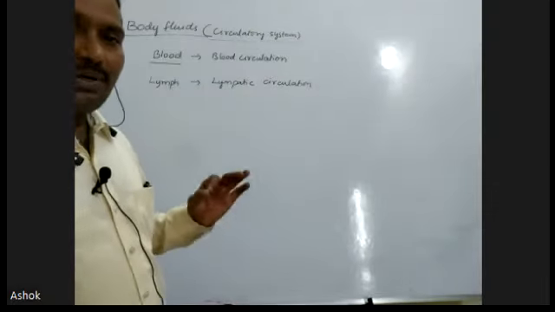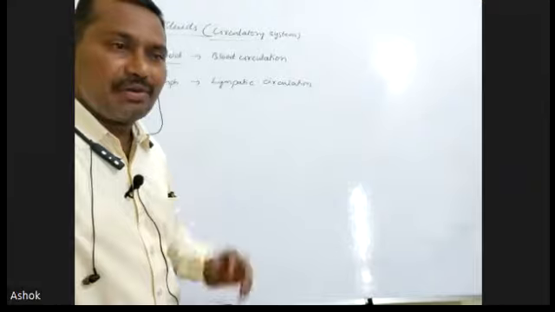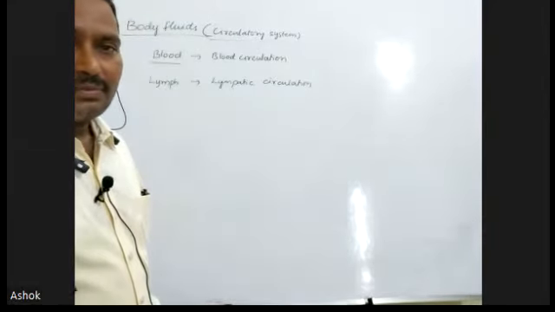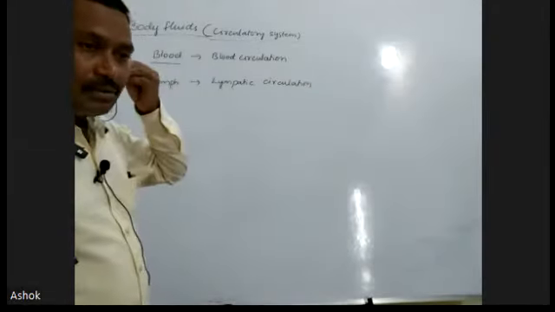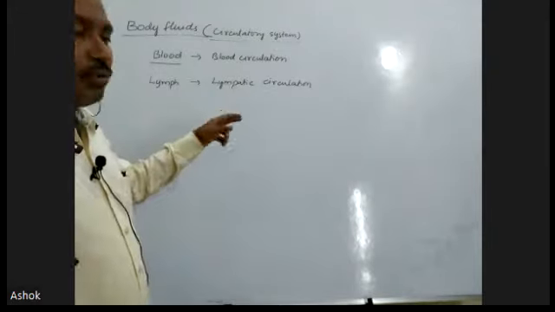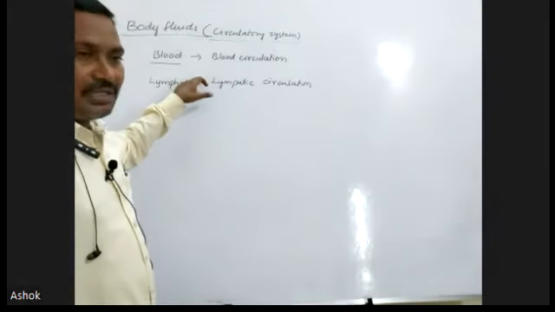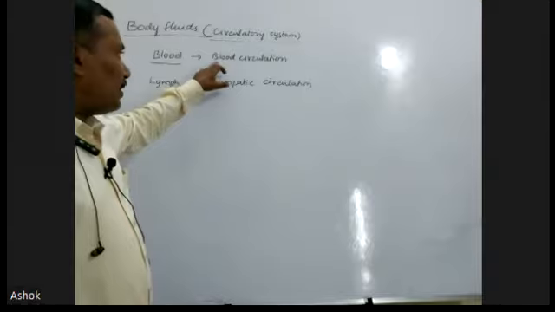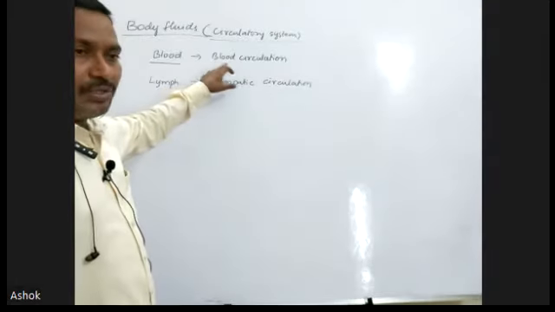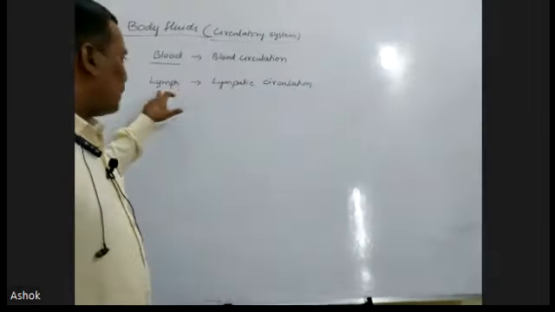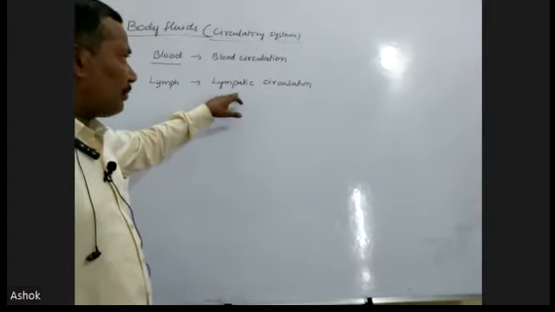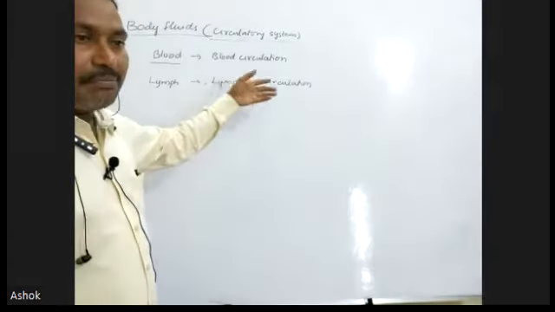That's why two types of circulatory systems are present in our body. First one is the blood circulatory system, and the second one is the lymphatic system or lymph circulation.